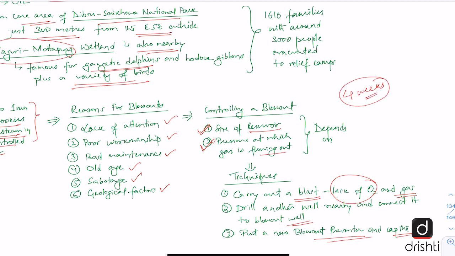Now the experts are saying that it will take at least 4 weeks to put down the fire in this well. And because of this well catching fire, 1610 families with around 3000 people have been evacuated to the relief camps. So this was all about the incident that has happened. Now let us look at the key points of the editorial.